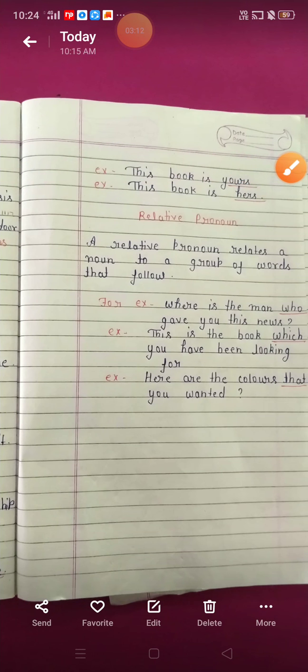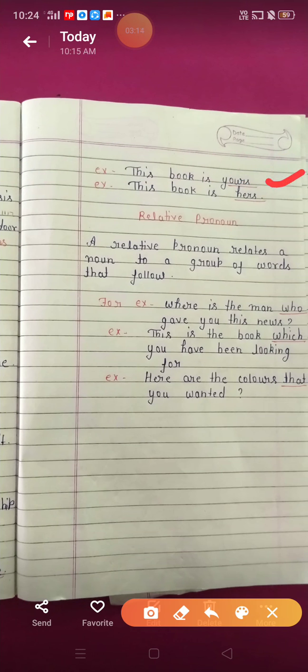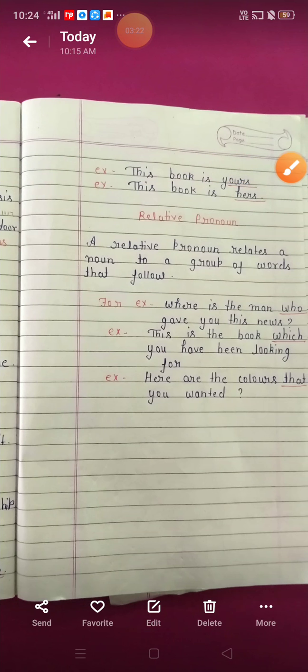This book is yours. Yours is also a possessive pronoun. This book is hers, so hers is also a possessive pronoun. Now, let's learn about the relative pronoun. A relative pronoun relates a noun to a group of words that follow, right?